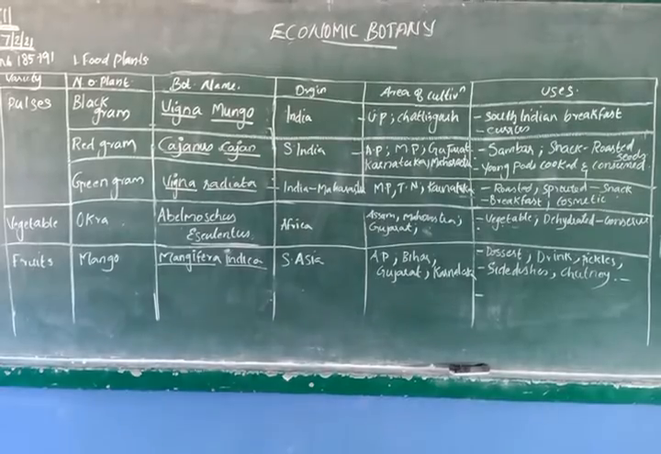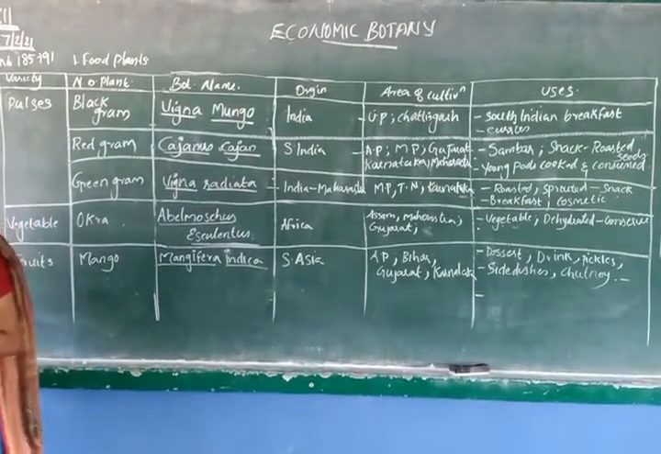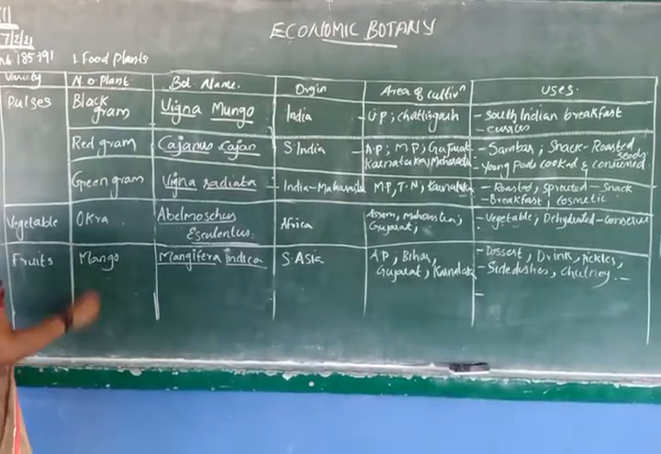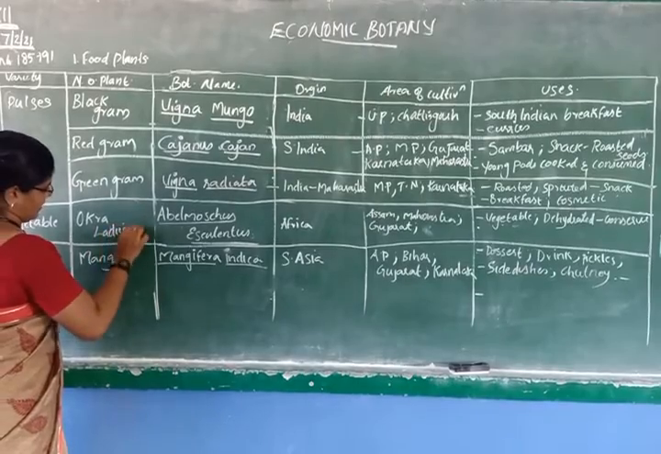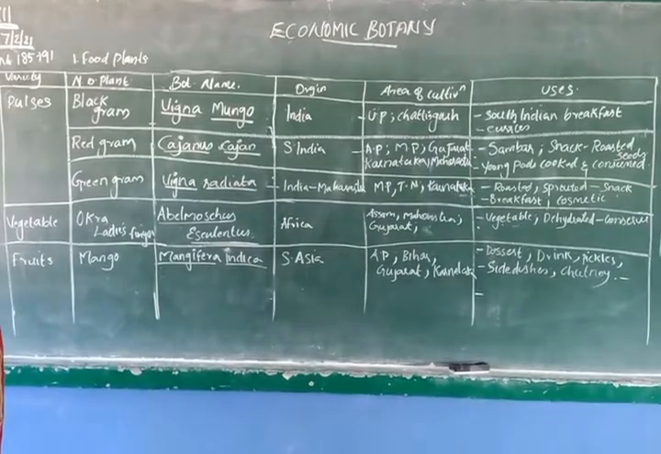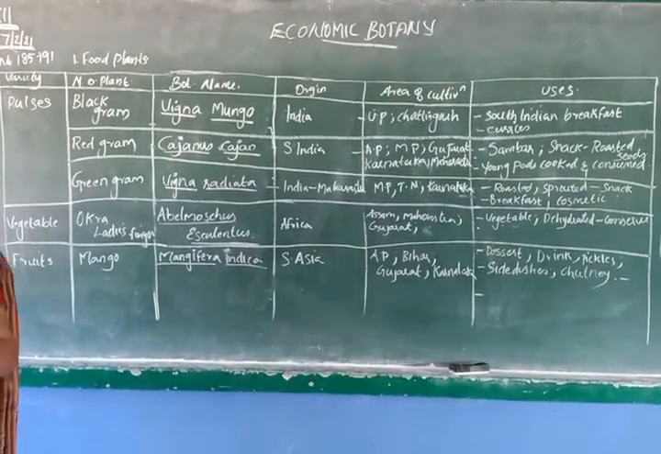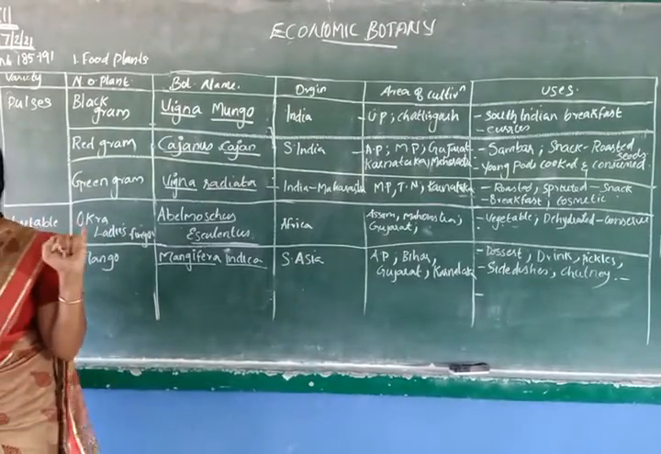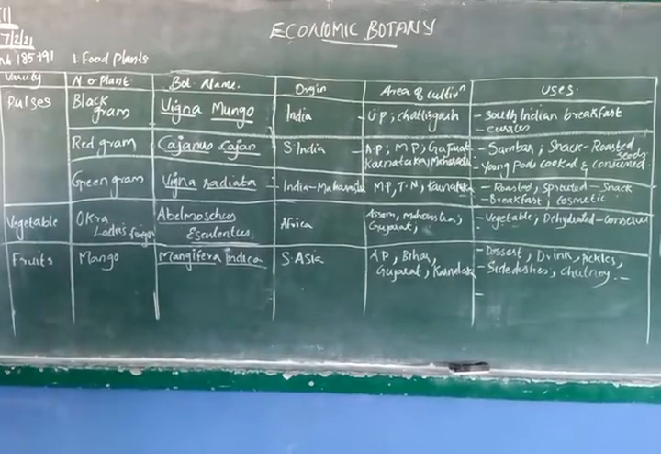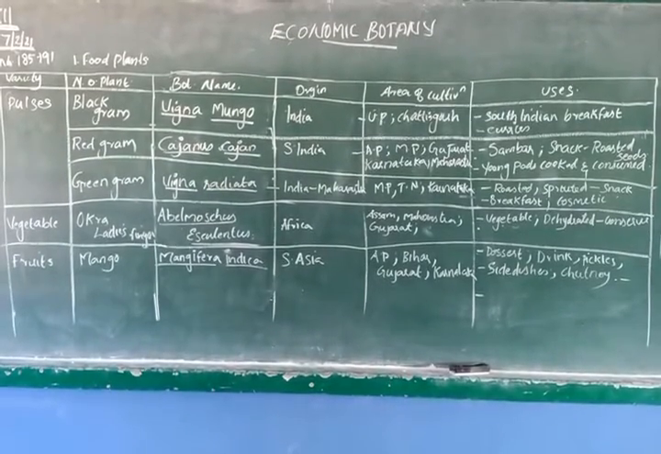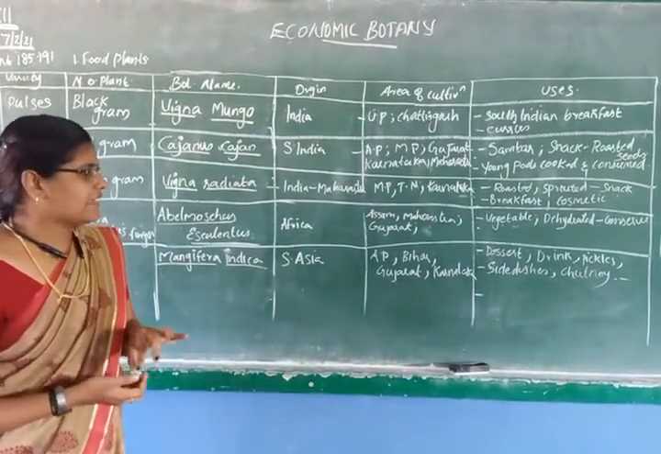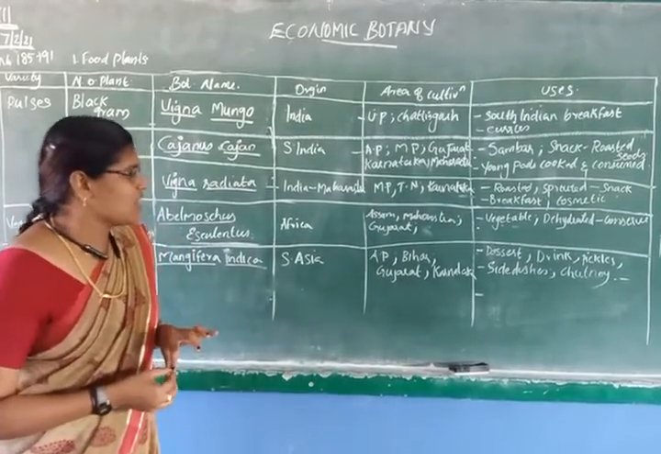You know what is okra? Lady's finger. In the north, they will say okra. Lady's finger is okra. Why is it called lady's finger? The vegetable which looks like the fingers of ladies. So the scientific name is Abelmoschus esculentus, and it originated in Africa, and in India it is cultivated in Assam, Maharashtra, Gujarat.